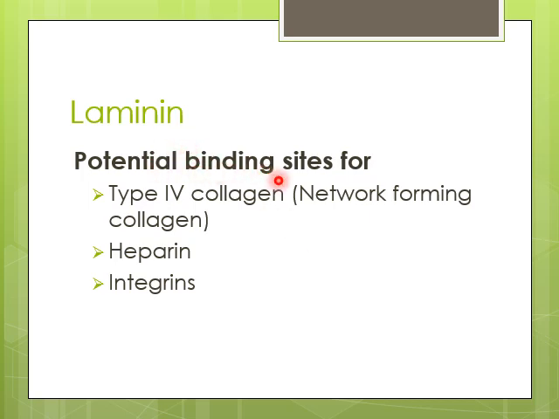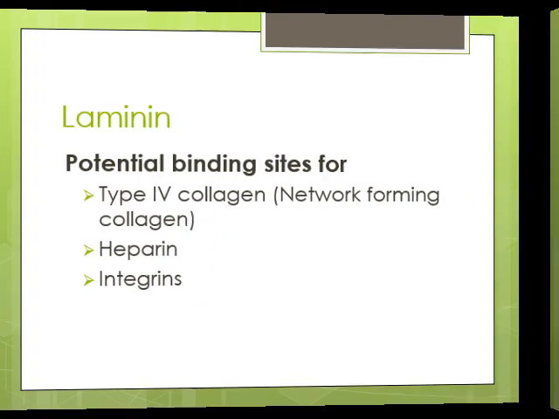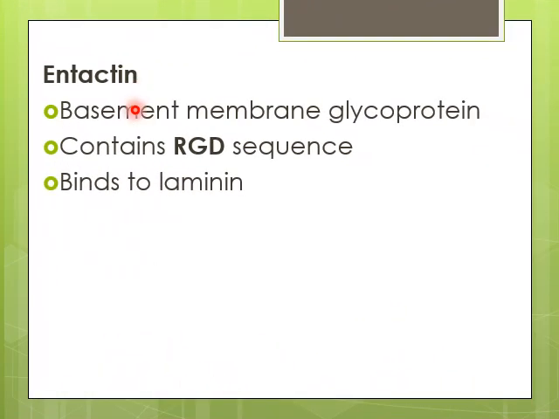Laminin provides binding sites for type 4 collagen, heparin, and integrins. Entactin is another protein that can bind to laminin. It is a glycoprotein which is found in the basement membrane. It also contains a special sequence called RGD, as we have seen in the case of fibronectin.